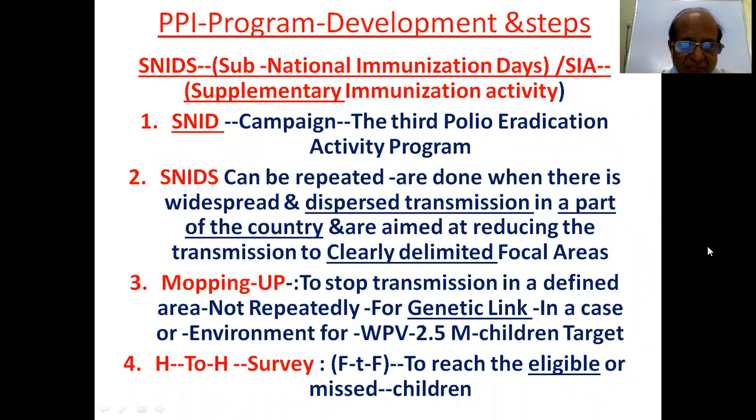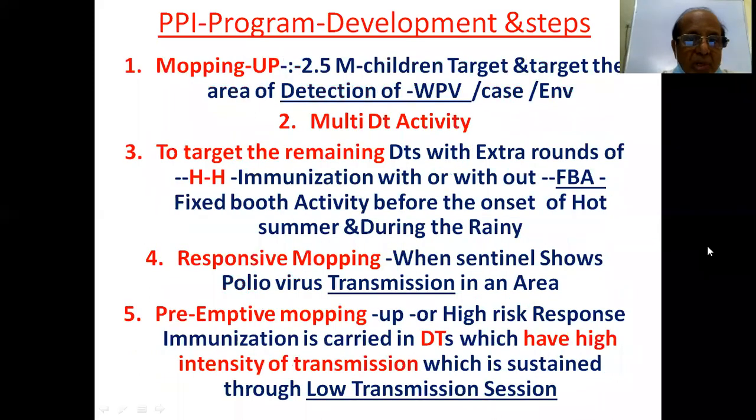And house-to-house survey. That is our door-to-door survey to reach the eligible or missed children. Mopping up, 2.5 million children target, is the area of detection of wild polio virus in the case or in the environment. So that is the mopping up. You can collect the sample from the case, or from the environment, for isolation, detection, and reporting whether this is a case of wild polio virus or not.